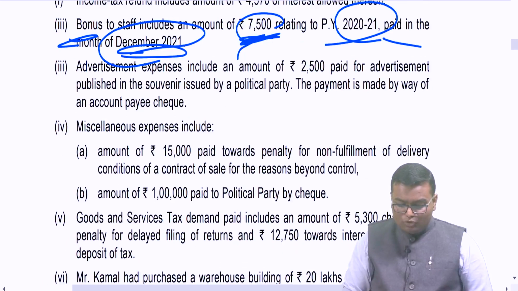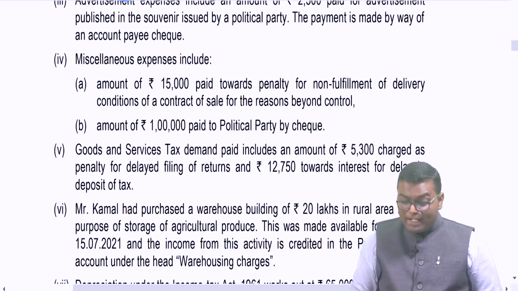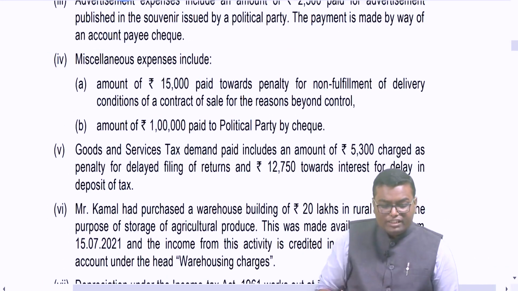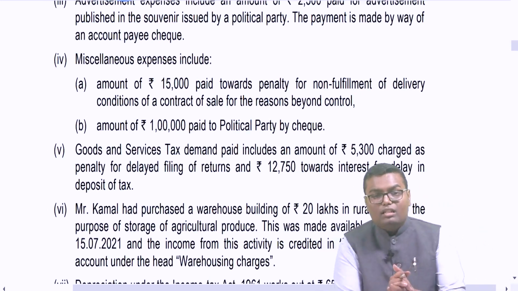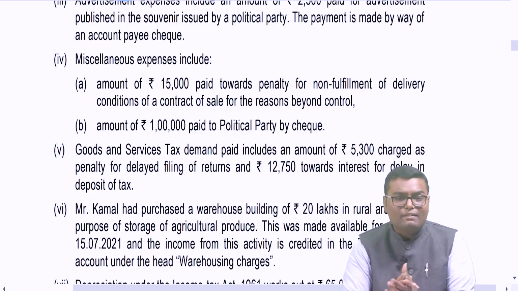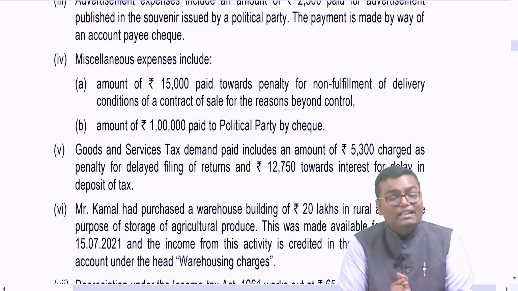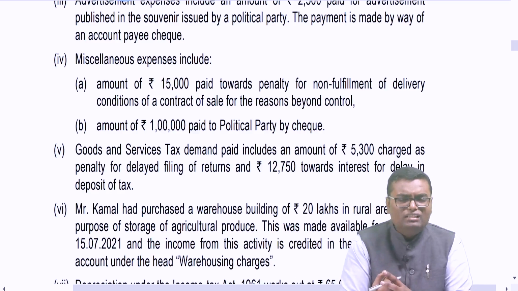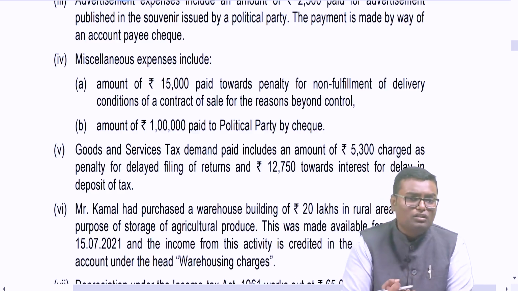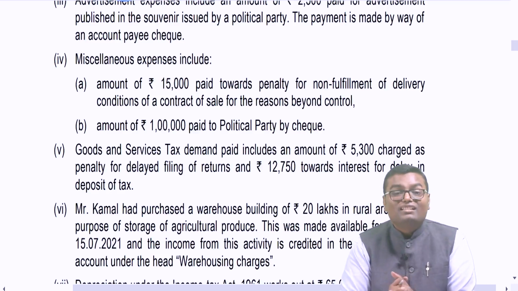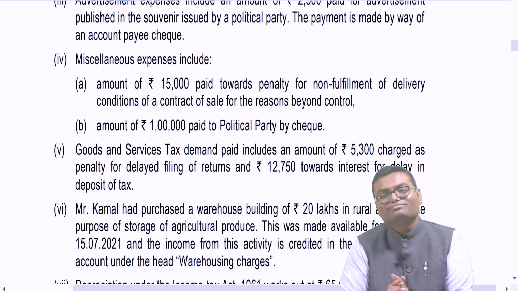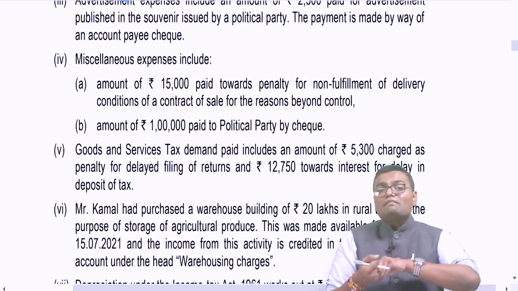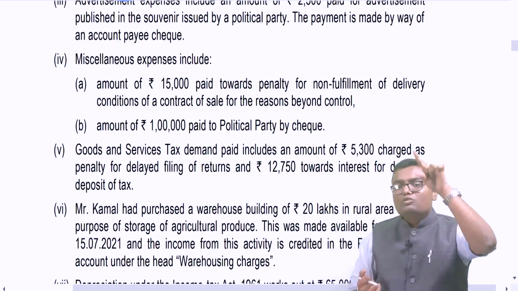miscellaneous expense includes an amount of 15,000 paid toward penalty for non-fulfillment of delivery condition of a contract of sale. Penalty. Explanation 1 of section 37(1) says that any penalty, late fee, fine which is an offence under any law is to be disallowed. This is a penalty of 15,000. Can I say it is to be disallowed? Never. If it is a penalty as per any law, then it is to be disallowed.